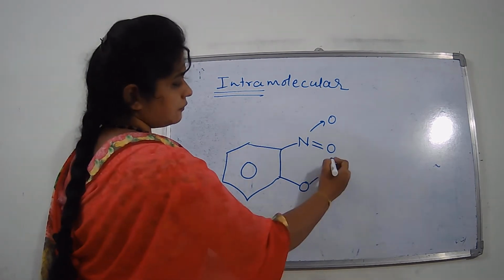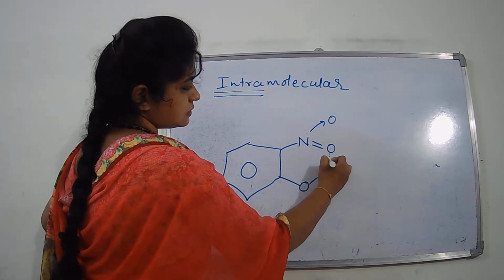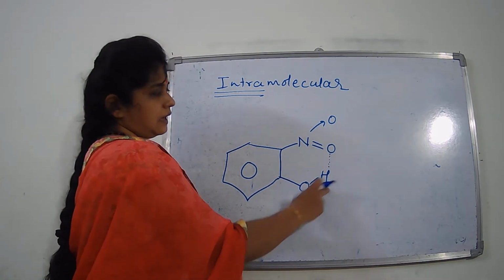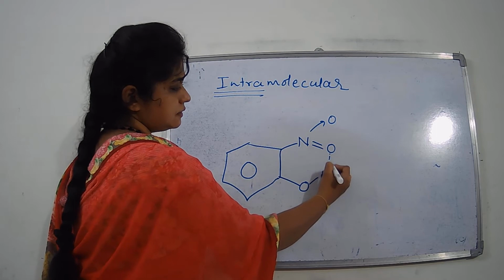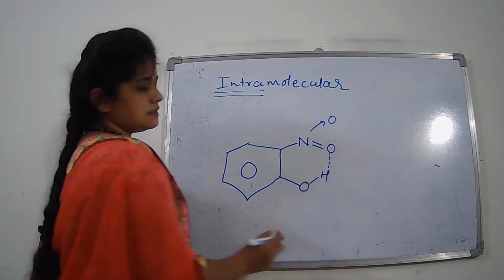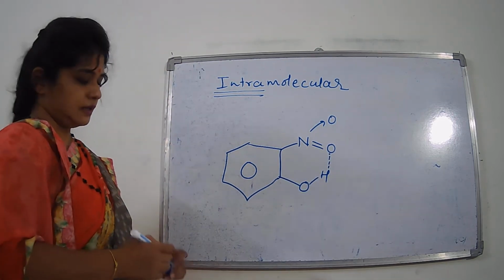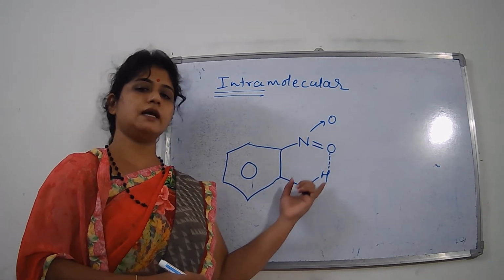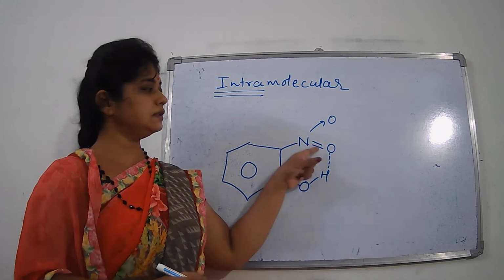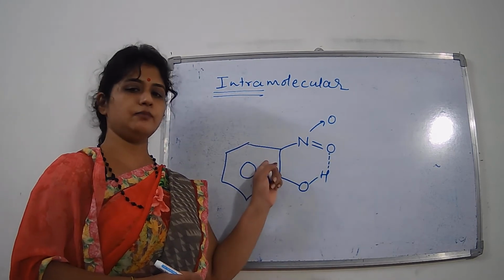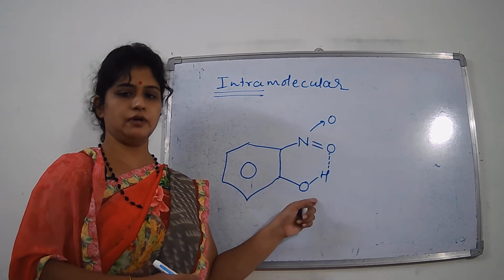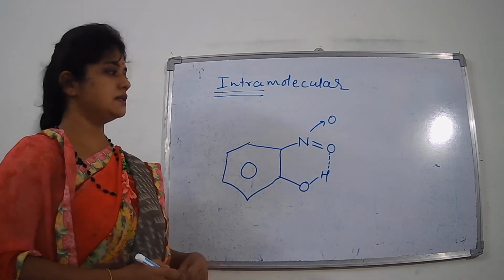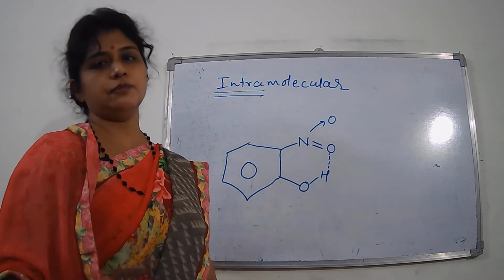Here a weak electrostatic attraction is formed between the hydrogen atom of this phenol and the oxygen atom of this nitro group, and this is called hydrogen bonding. You can see that the hydrogen bonding is formed in the same molecule. Both atoms exist in the same molecule, they are part of the same molecule, and therefore this type of hydrogen bonding is called intramolecular hydrogen bonding.